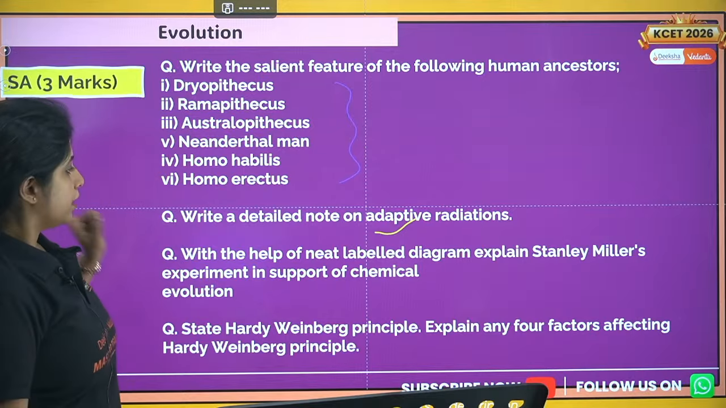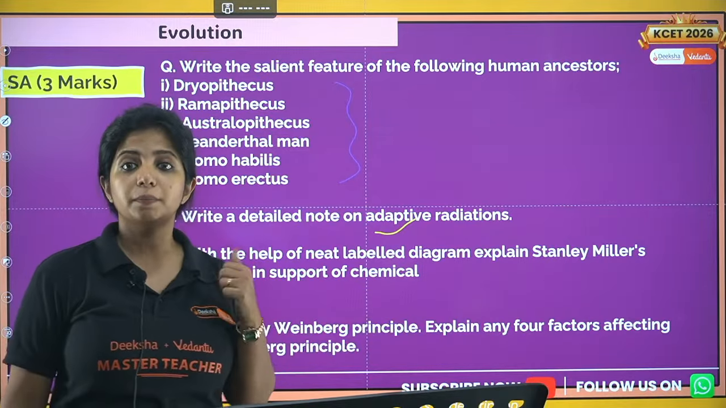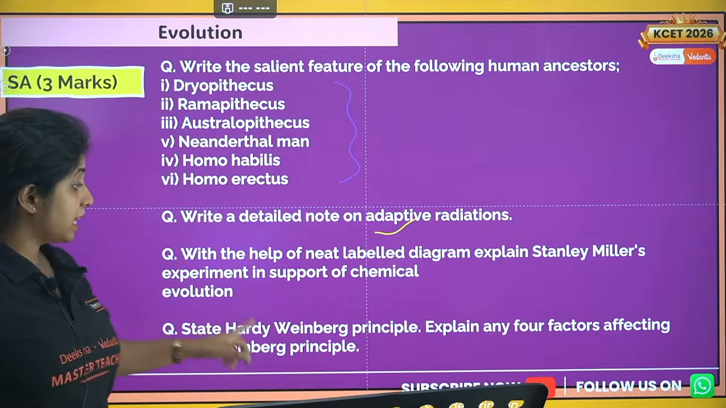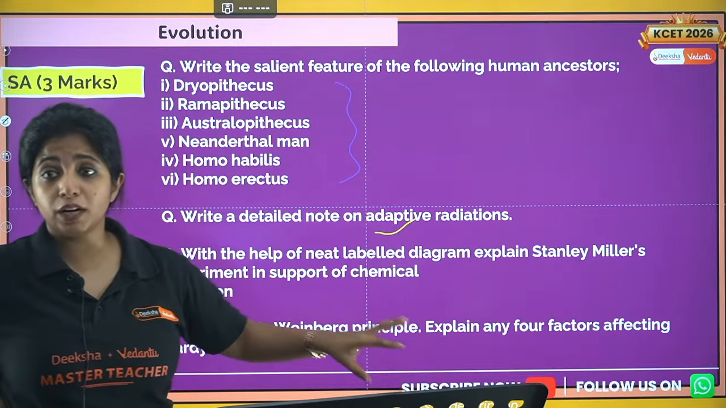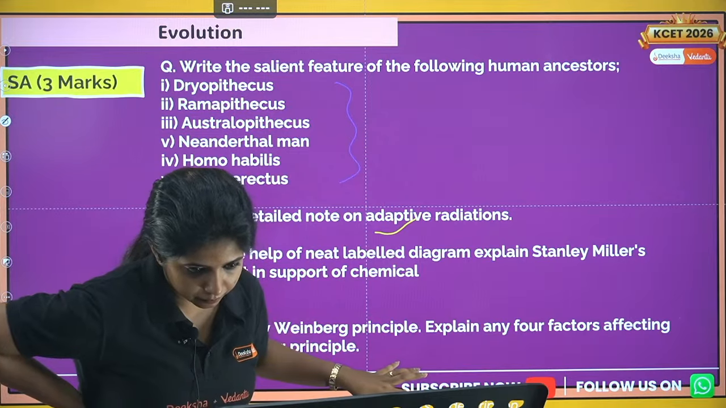Now over here, with the help of a neat labelled diagram, you have to tell the names of the gases involved: methane, ammonia, H2O, as well as H2. Now state the Hardy-Weinberg principle. Explain any 4 factors affecting the Hardy-Weinberg principle. You have to tell that.